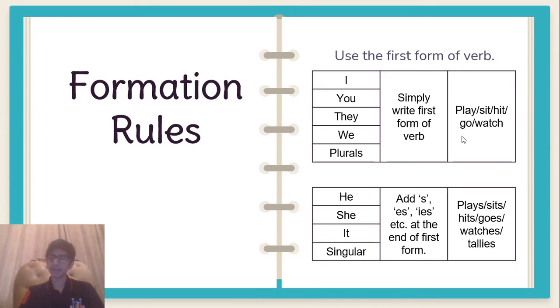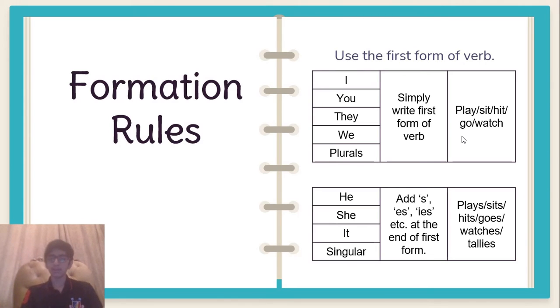Now when do we add s to the end of the first form in the present simple? When we have the pronouns he, she, it, or any singular nouns, we add s, es, or ies, or all the other things that we do in the plural nouns. I hope you remember how we form plural nouns. The same things apply for this. Okay, so when we have he, she, it, or the singular nouns, we use s at the end. For example, plays, sits, hits, goes, watches, and tallies.